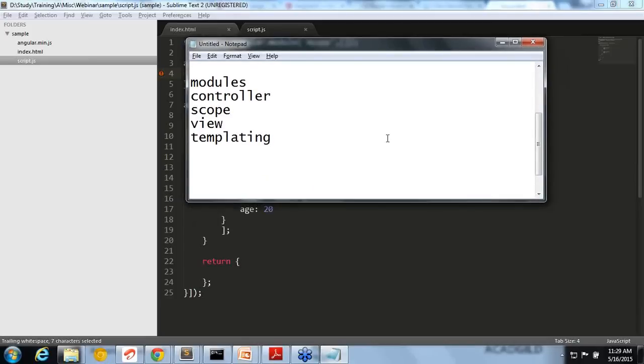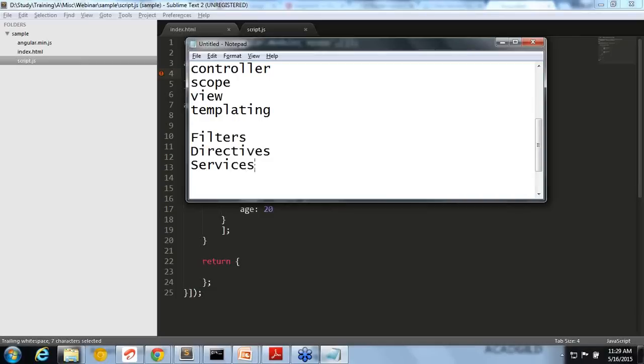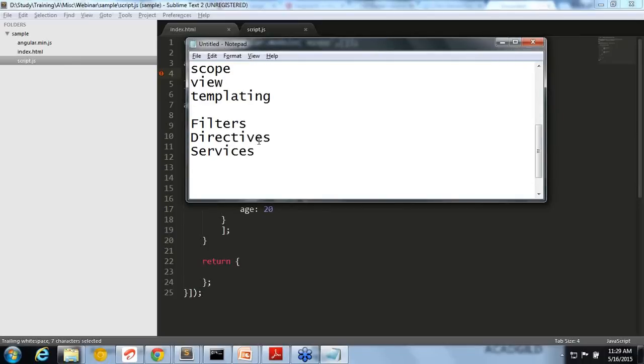All of these together are considered AngularJS. Other popular main components in Angular are filters, directives, and services. These are the main components available. I'm just giving you a quick glance at each component of AngularJS.